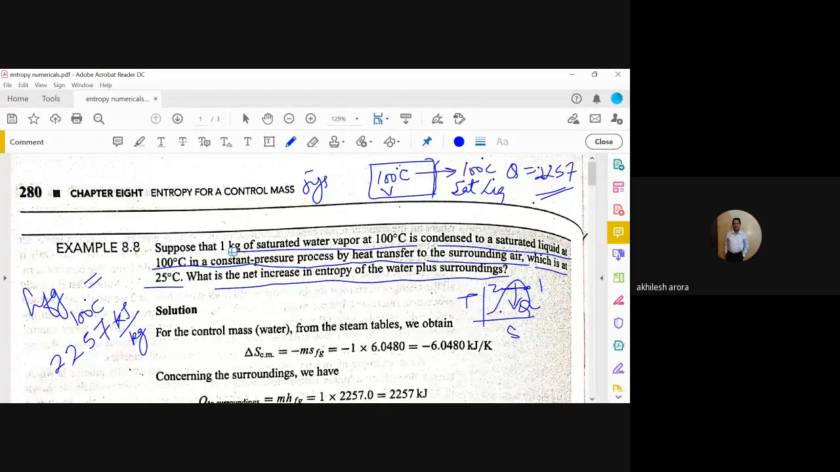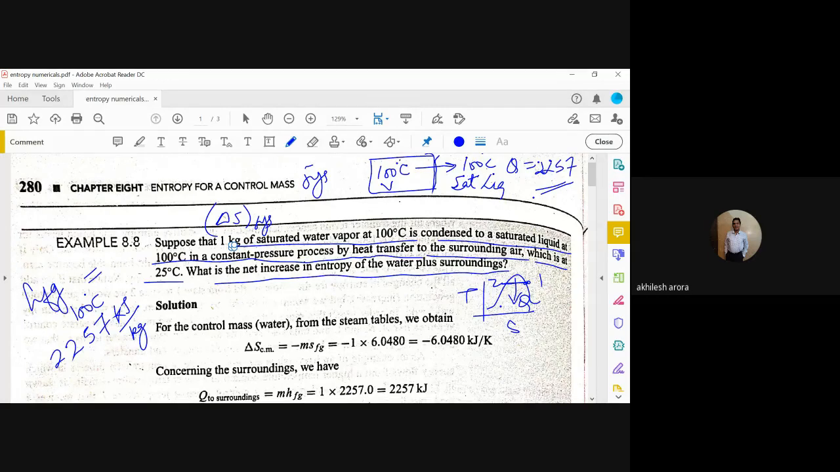Now we have to calculate how much is the entropy lost by the system, or the change in entropy of the system. So delta S for the system will be given here.